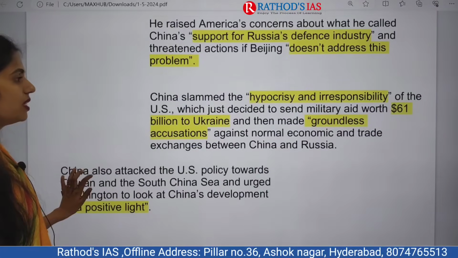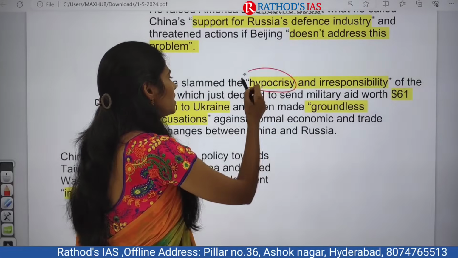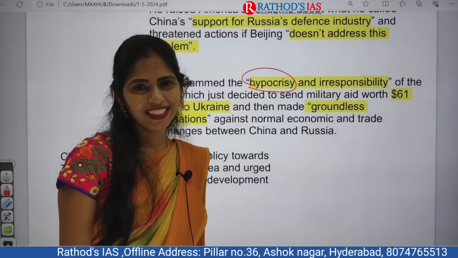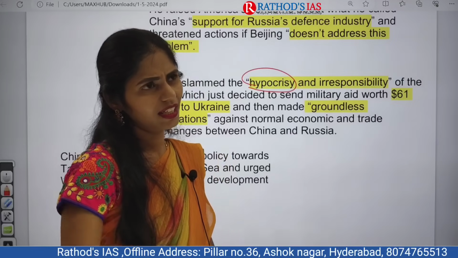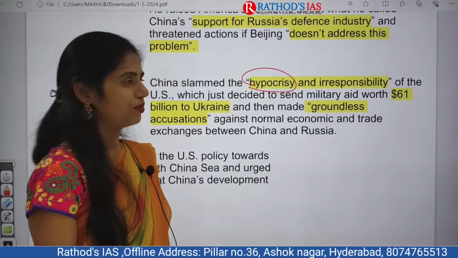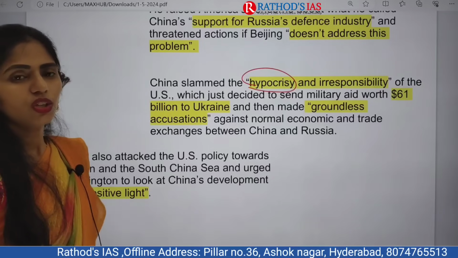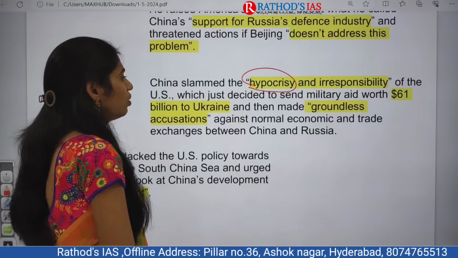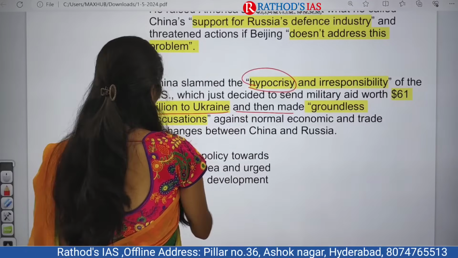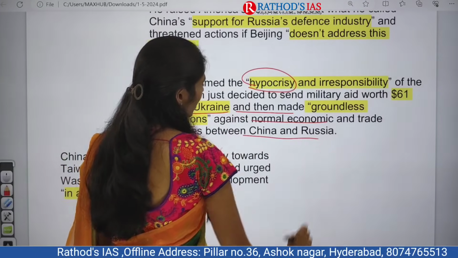And China also slammed the hypocrisy. Hypocrisy, this is the word you have to know. Hypocrisy is a practice of showing a higher status. I think you can think of it like the Chinese are showing a big brother attitude, and even the irresponsibility of the US. And actually the US had decided to send military aid of around $61 billion to Ukraine, and then made groundless accusations against normal economic and trade exchanges between Russia and China.